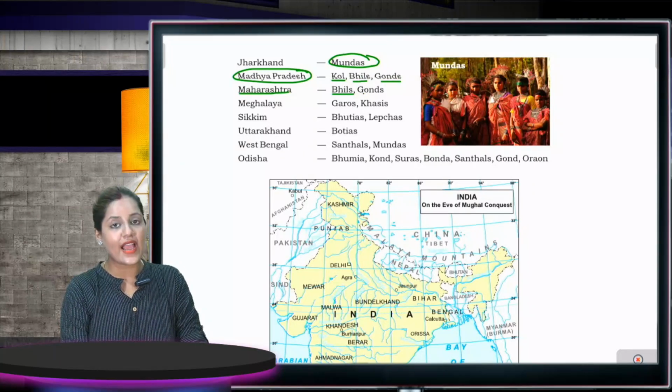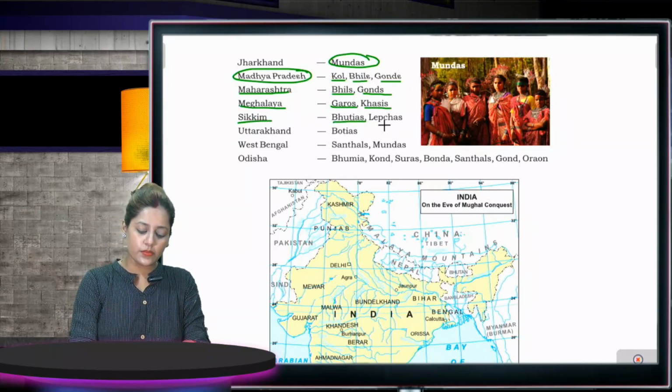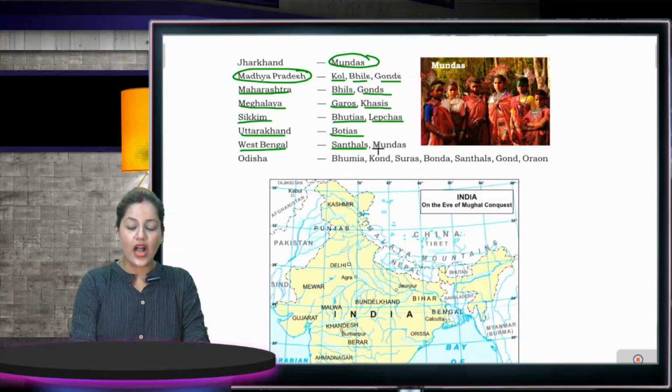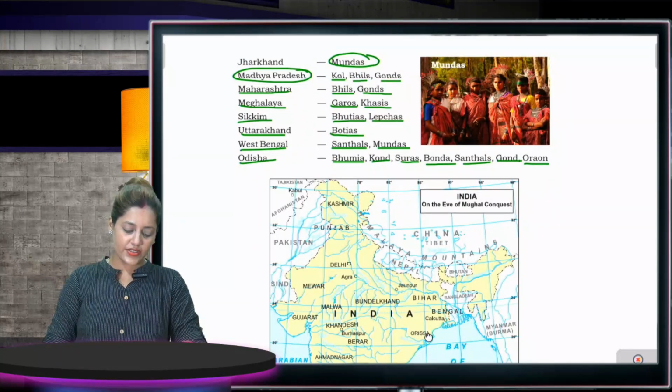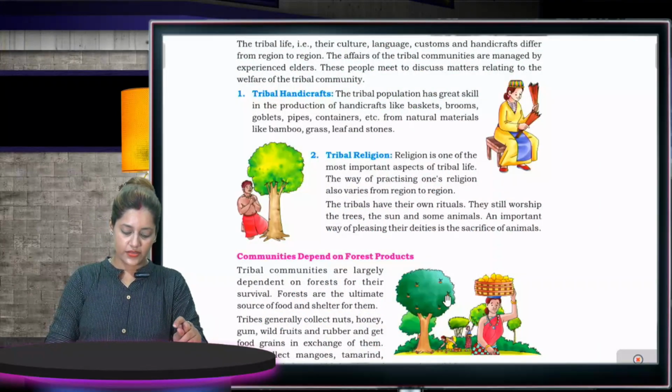Maharashtra, Bhils and Gonds. Meghalaya, Garos and Khasis. Sikkim, Bhutias and Lepchas. Uttarakhand, Bhotis, and West Bengal, Santhals and Mundas. Orissa, Bhumia, Kond, Suras, Bonda, Santhals, Gond and Oraon. So these are the tribes that live in specific areas or a state.